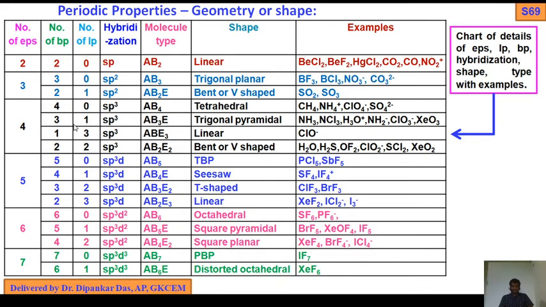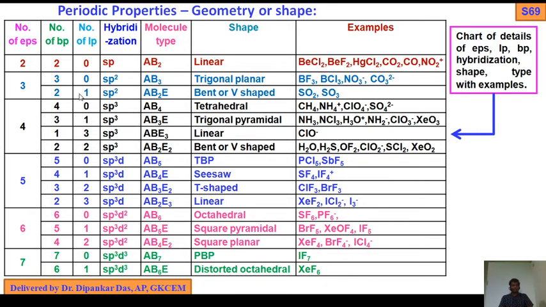Similarly in case of 4, there are 4 probabilities. If number of bond pair is 4, number of LP 0, hybridization will be sp3, AB4 type, regular tetrahedral structure. As for example, CH4, NH4 plus, nitrogen 4 plus 4 minus 1, Cl4 7 plus 1, sulfur 6 plus 2.